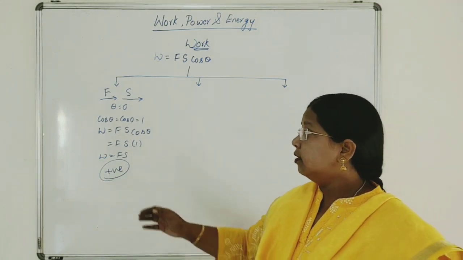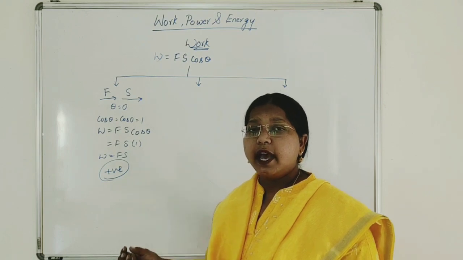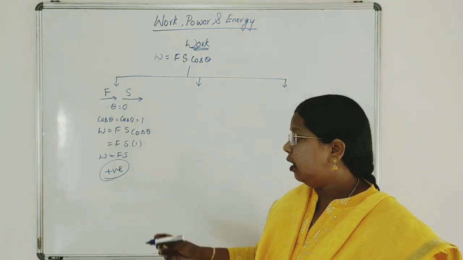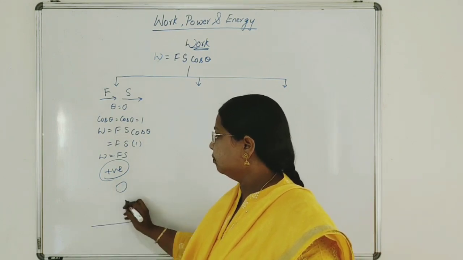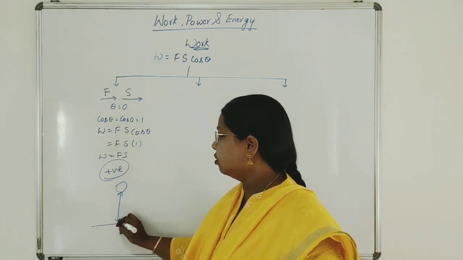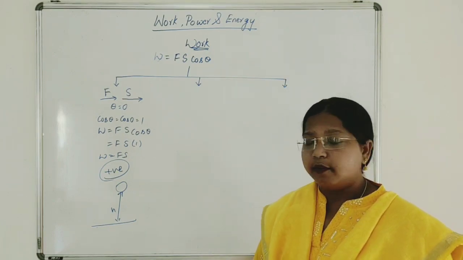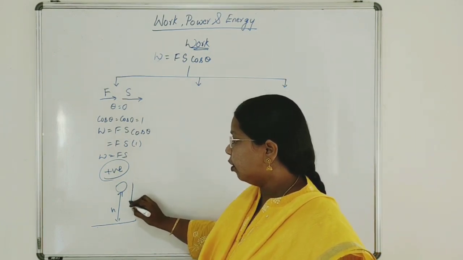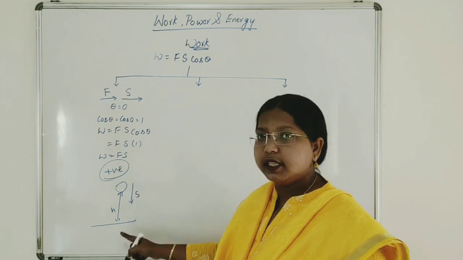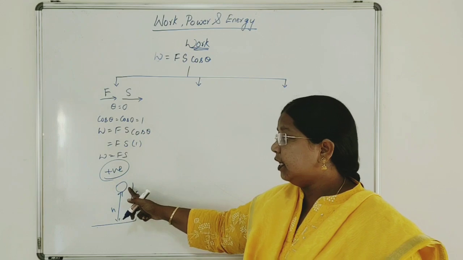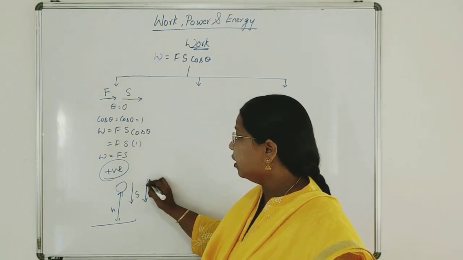For example, listen carefully. There is a body at a height h from the ground, and the body is freely falling down. So it is falling down, making a displacement in this direction, and the force of gravity on this body is also acting in the same direction.